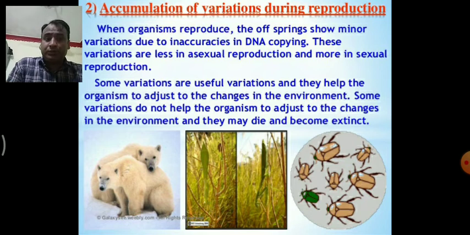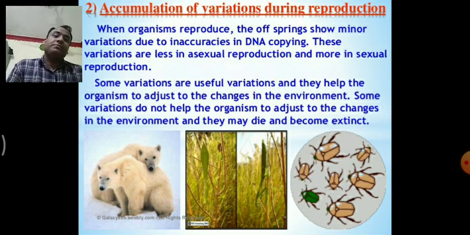Some variations are useful and some variations are harmful. They again depend upon the circumstances and the situation. Some variations are useful and help the organism adjust to the changes in the environment. Some variations do not help the organism adjust to the changes in the environment, and it may die and become extinct. For example, we know that there is a predator and prey. Predator eats prey, predator can kill prey. If the variation becomes favorable for the predator, then the predator can attack the prey and kill the prey.